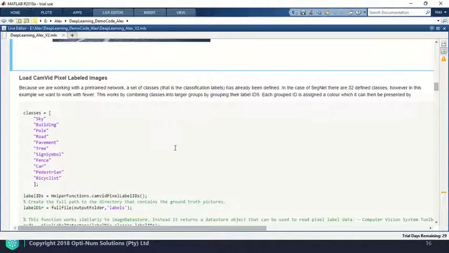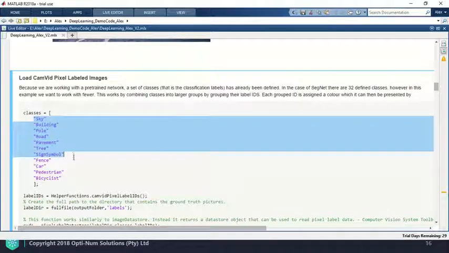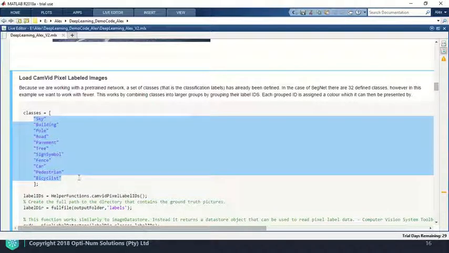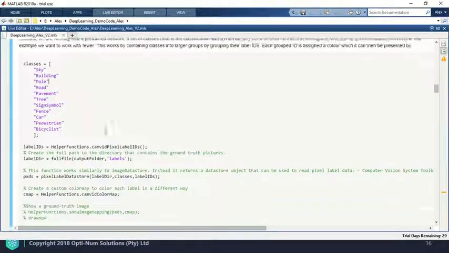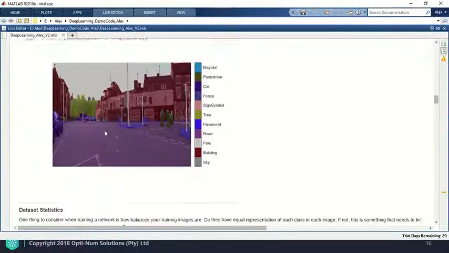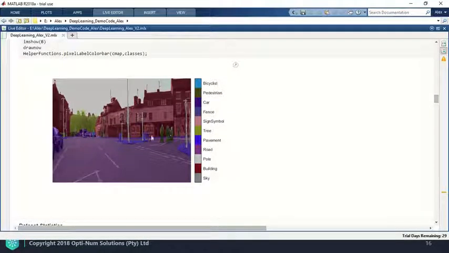What we need to consider next is the categories that we'll be using. So the SegNet system has 32 predefined classes. However, we only want to work with fewer. So we take the 32 classes and we group them according to these categories. And each one of these classes or categories is given a group ID, and each group ID is given a specific color. So this allows us to take images and the labels and create a picture like this. So you can see here pedestrians are in brown, and buildings are in red, and things like trees are in green.